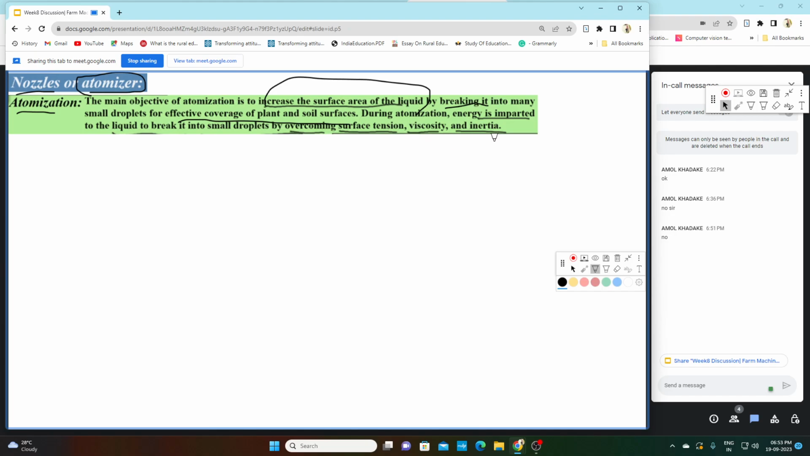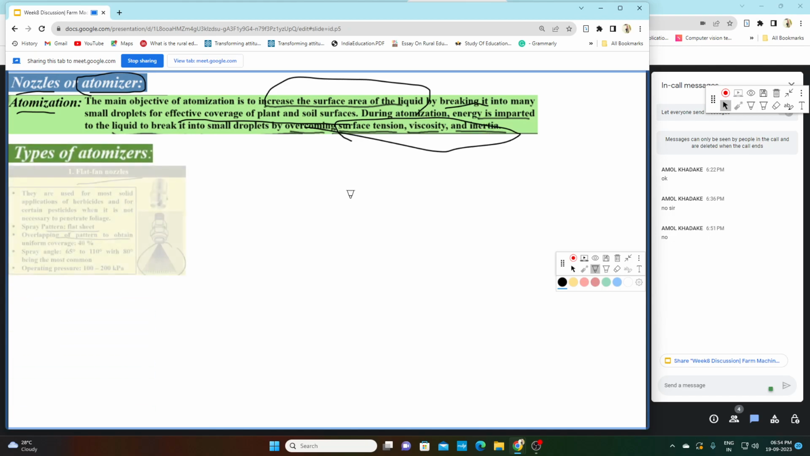And third is inertia. Inertia is a phenomenon by which a particle will stay in its state unless or until it is compelled by an external force. So that is inertia. In order to break the liquid, we require energy to overcome these three things: surface tension, viscosity and inertia. So this is about the theory.